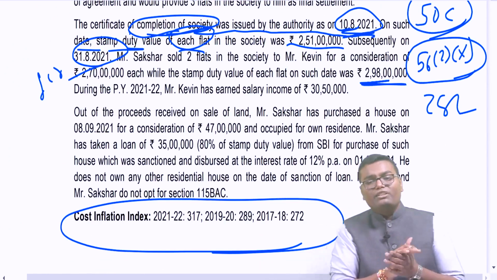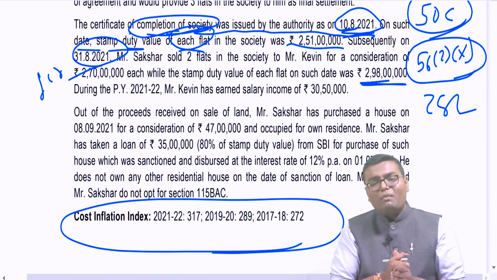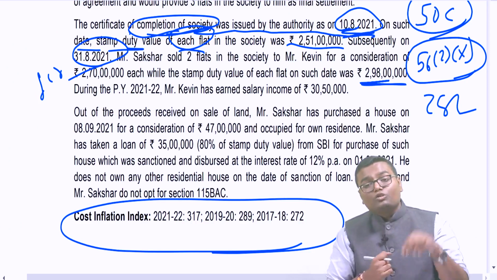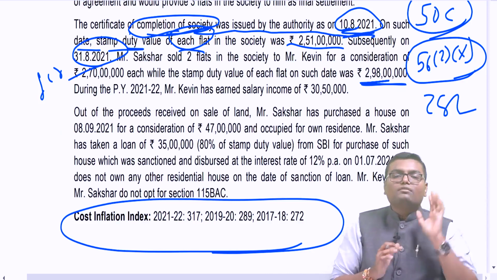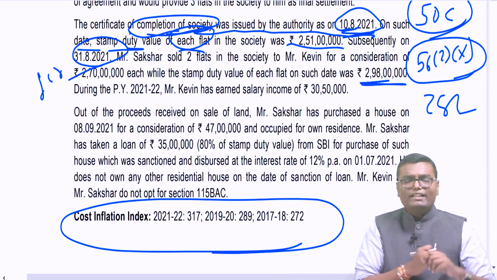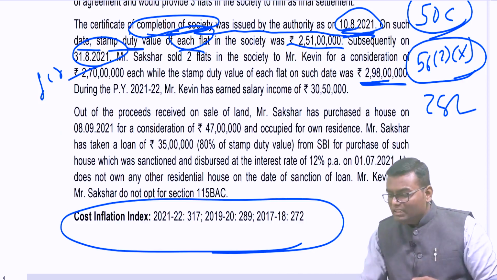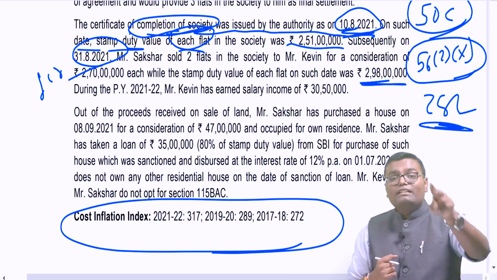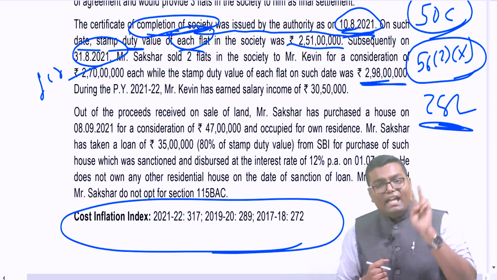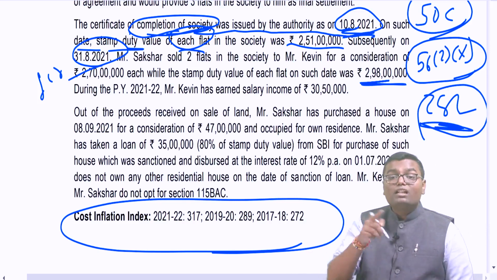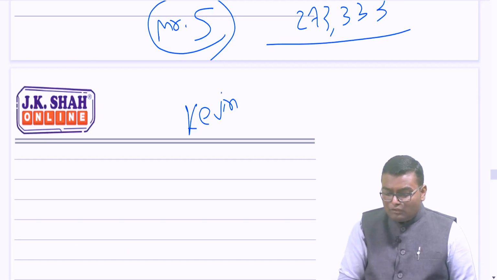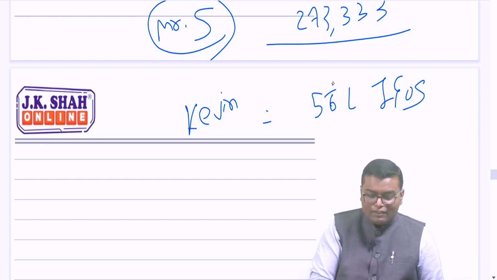Now as per that section 56(2)(x), this difference is taxable to the buyer only if this exceeds 50,000, which it is exceeding, plus it should also exceed 10% of actual value. Now what is actual value? 2 crore 70 lakh, 10% is 27 lakh. Whether the difference is more than 27 lakh? Yes. Here the difference is more than 50,000 plus it is more than 10% of actual value, and hence this 28 lakh rupees per flat, and he has purchased total 2 flats. So 56 lakh rupees will also be taxable to Kevin under which head? IFOS. Under IFOS, 56 lakh rupees will also be taxable.